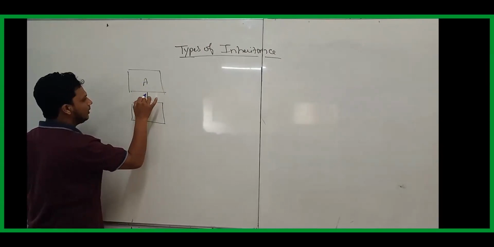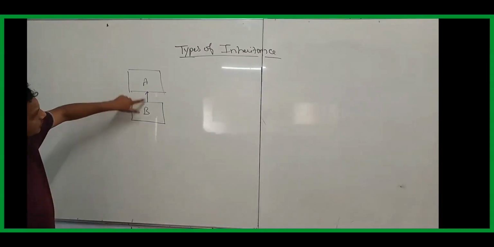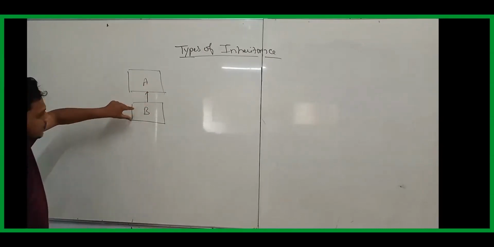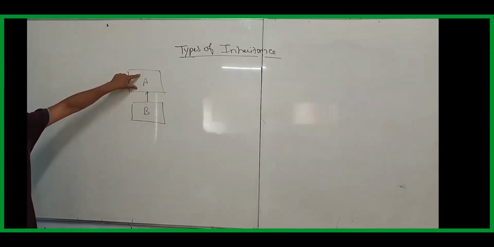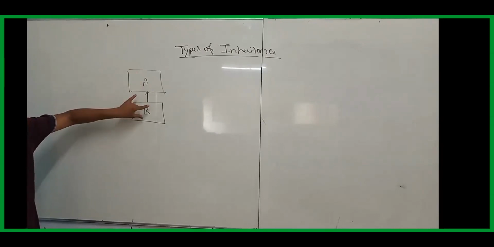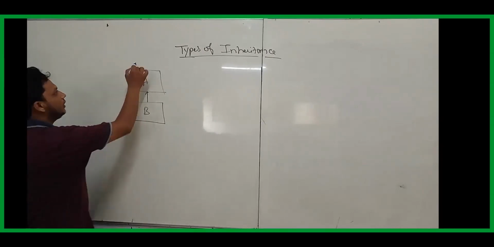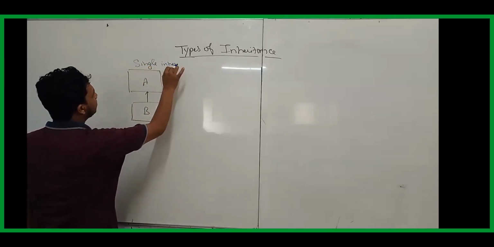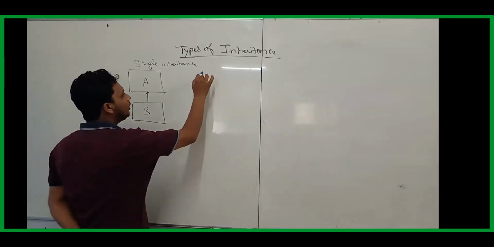Now look at this arrow mark. What is that arrow mark? I am telling from this class to this class. If the arrow mark goes upward like this, it says that B is the child class and A is the parent class. Means whatever properties and behavior present in A will come inside the B class. Clear? Such kind of inheritance we call a single inheritance.